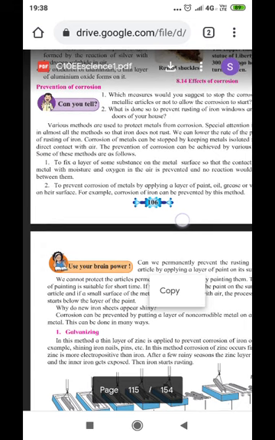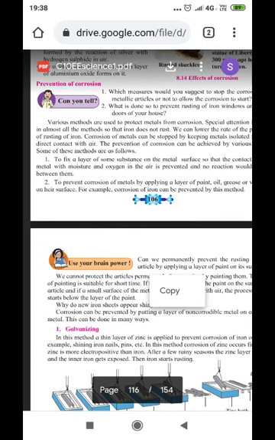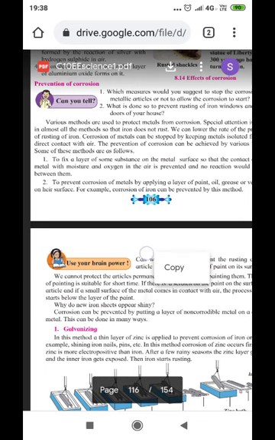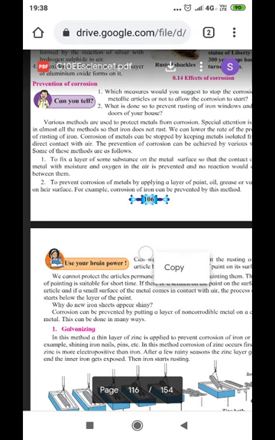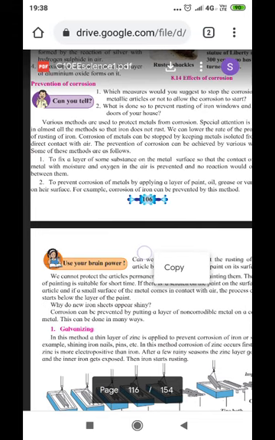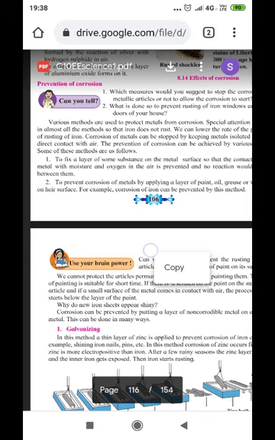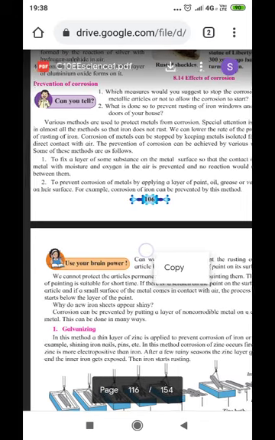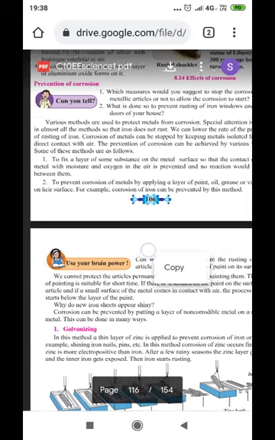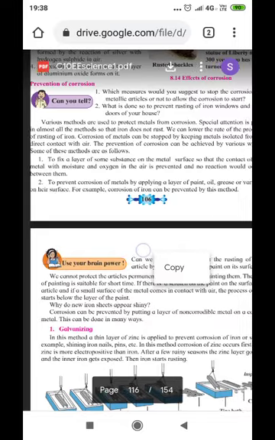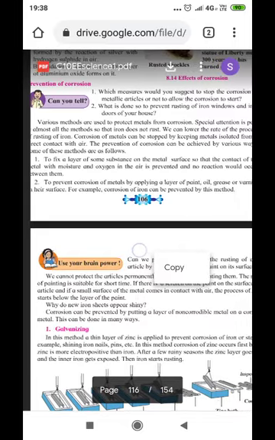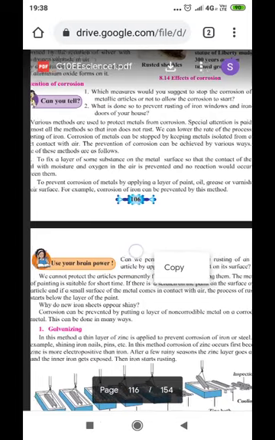Different methods have been used in order to prevent corrosion. Various methods are used to protect metals from corrosion. Special attention is given in almost all the methods so that the iron does not get rusted. We can lower the rate of the process of rusting of iron. Corrosion of metals can be stopped by keeping metals isolated from the atmosphere or direct contact with the air. The prevention of corrosion can be achieved in various ways.